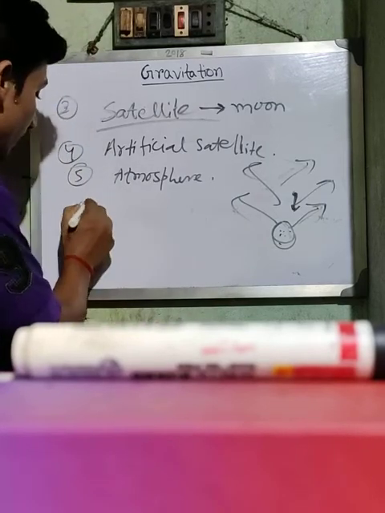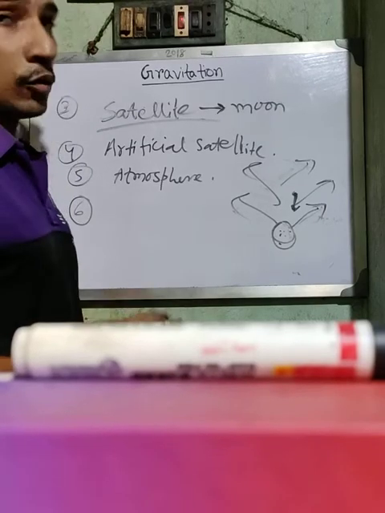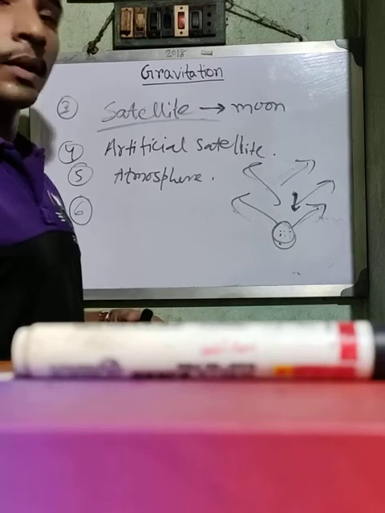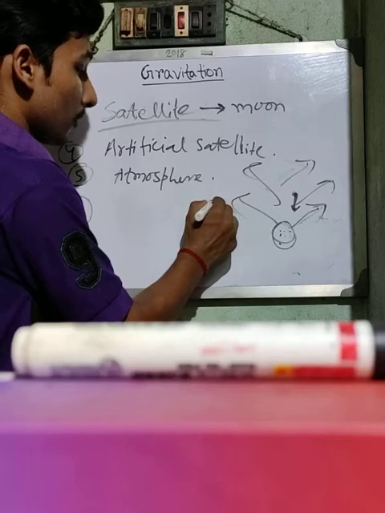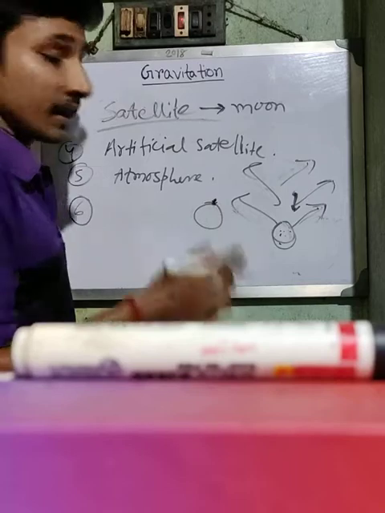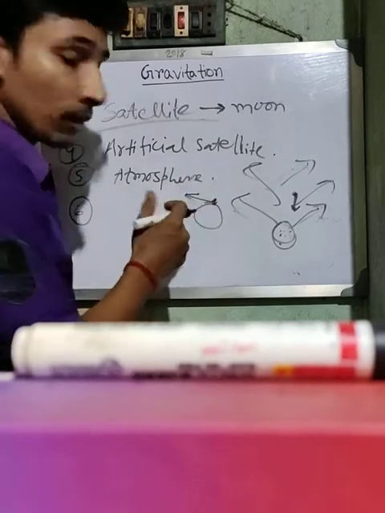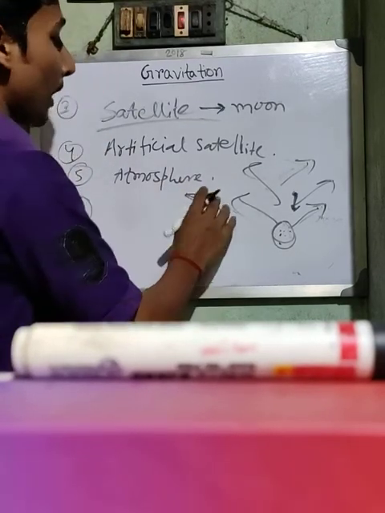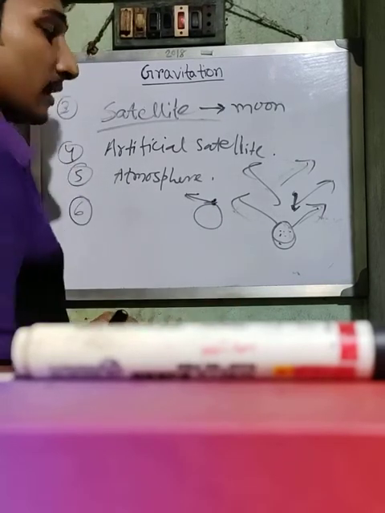Sixth point: we stay on the Earth due to the force of gravitation. Suppose Earth is revolving and someone is standing here. We know there is a directional velocity along the tangent, so as the Earth revolves, the man could move away. But due to the force of gravitation, any man can stay on the Earth's surface.